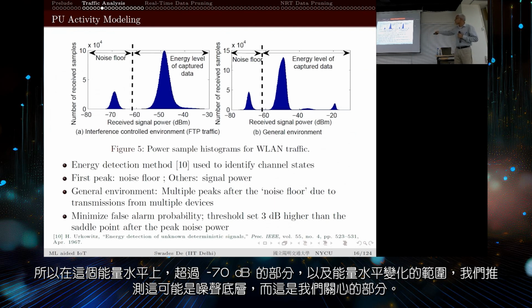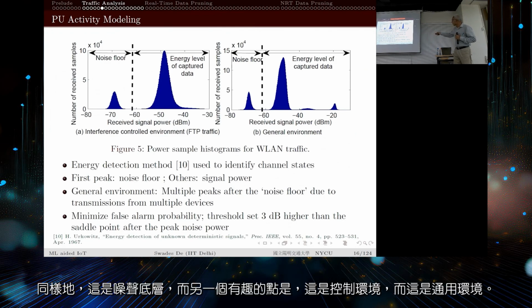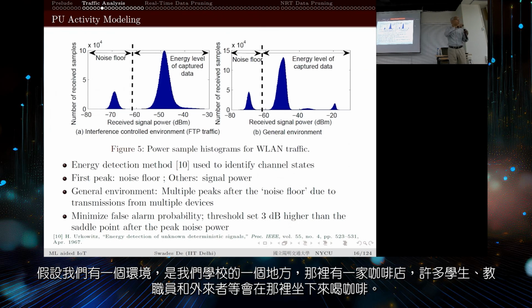We figured that possibly this could be the noise floor, and this is the portion of interest. Another interesting thing here is that this is the controlled environment and this is the generalized environment. For the generalized environment, we have a place in our institute where there is a coffee shop and a lot of students, faculty and outsiders, etc.